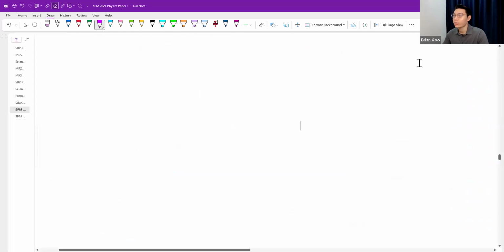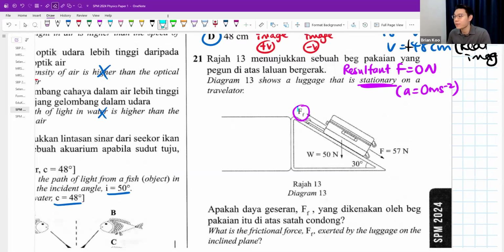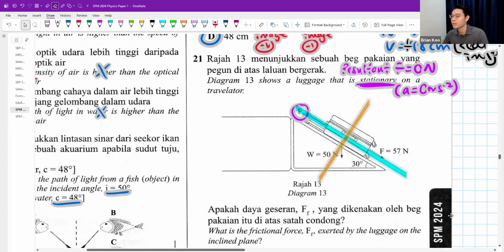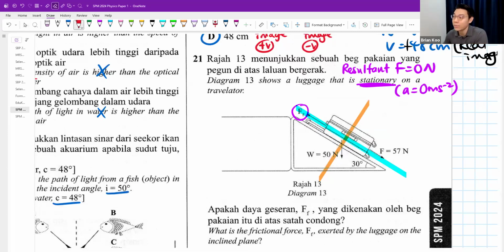Now, the thing that you need to do first of all is to split the forces onto a T-shape like this. How do I know that it must be a T-shape like this? For an inclined plane, it's always going to follow the inclined plane, because when you label your forces, you also have something called a normal reaction right here. That's how the normal reaction looks. It's not straight up. You want to draw a T-shape where the majority of the force is.